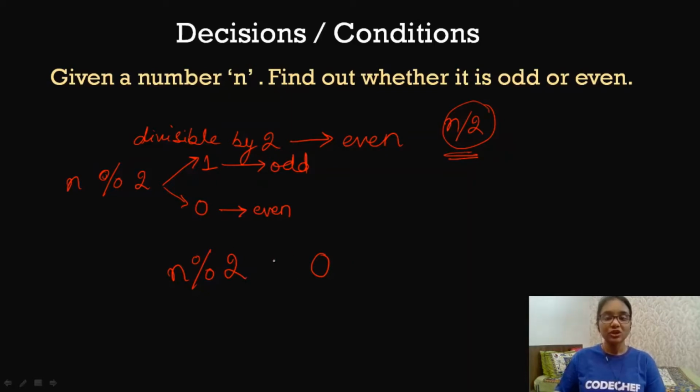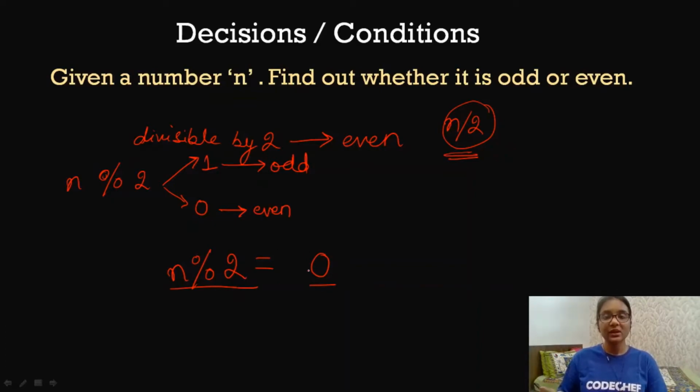Now, to check whether these two entities are equal or not, you might think that we will use equal to, because you are very used to it. It is used for assignment. But here, are we doing assignment? We are not assigning the value 0 to n modulus 2. No, we have to check these two values.